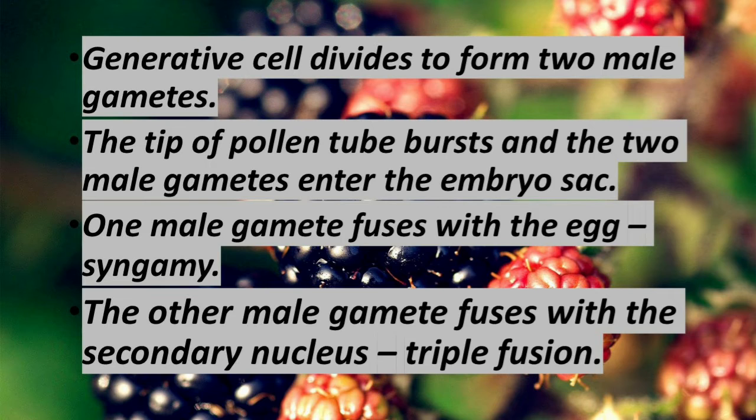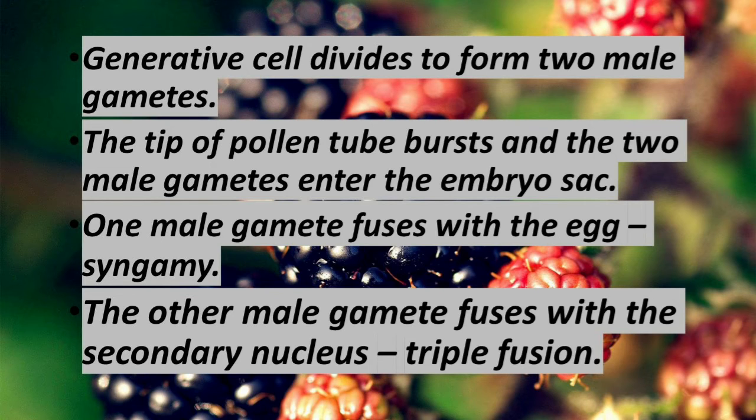Then the tip of the pollen tube bursts and the male gametes are liberated and they reach the embryo sac. They enter into the embryo sac. One sperm, or one male gamete, fuses with the egg. The fusion of the first male gamete with the egg is called syngamy and forms a diploid zygote. Diploid means what? N plus N. 2n is called diploid.